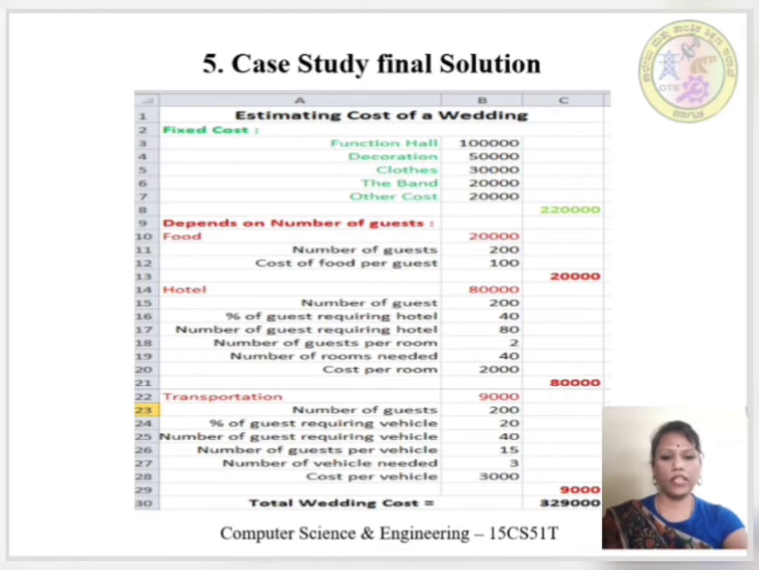Here is the final solution of the case study represented in an Excel file. Total fixed cost is around 2,20,000. Food cost is 20,000. Hotel cost is 80,000 and transportation cost is 9,000. The total wedding cost estimated here is 3,29,000.